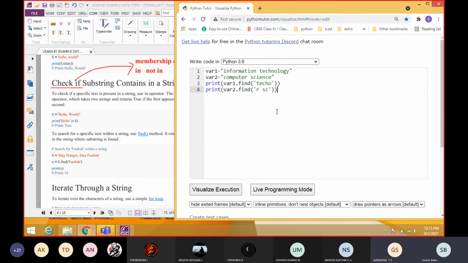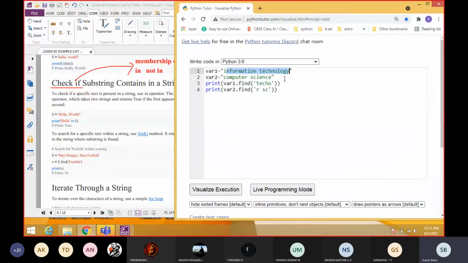Anyone tell me? 12, for the third line, sir. Third one, 12? See, here I am searching "Techo", but there is no word "Techo". "Tech" is there, not the o. So for the third one, it will return -1, not available.